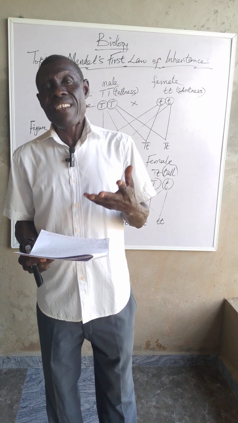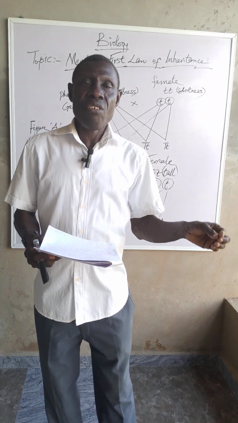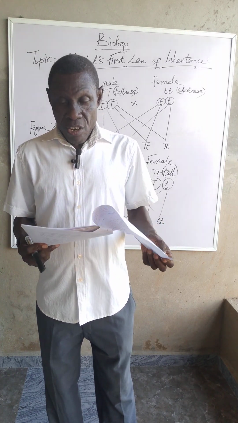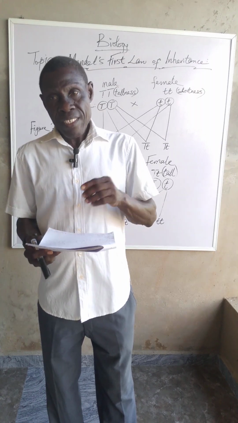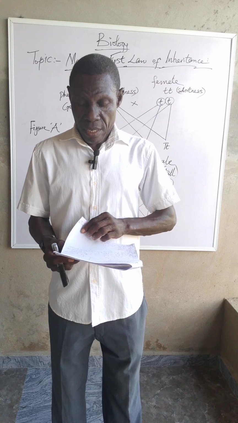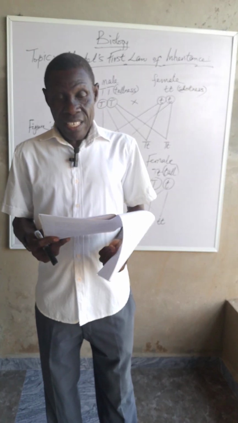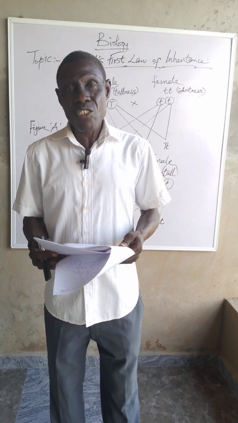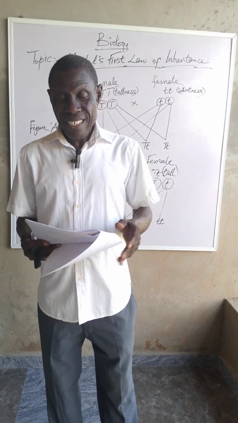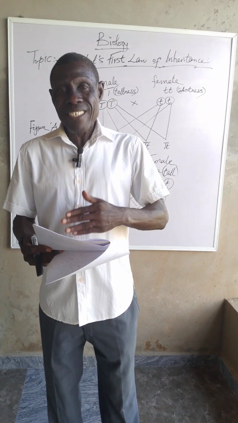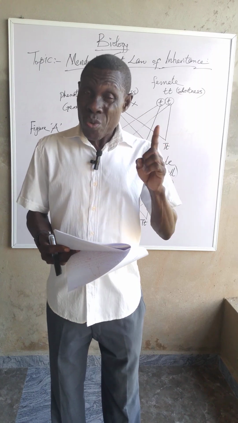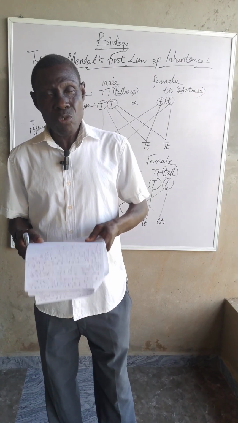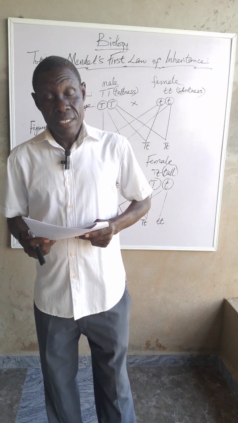The transfer of traits or characters from parents to offspring is made possible by the genes. The law is not saying that transfer of the character makes the individual, but that the transfer is independent. Nobody is doing it. It is not your own will. It persists from generation to generation without alteration. In other words, you cannot do anything about it. It's a natural phenomenon.